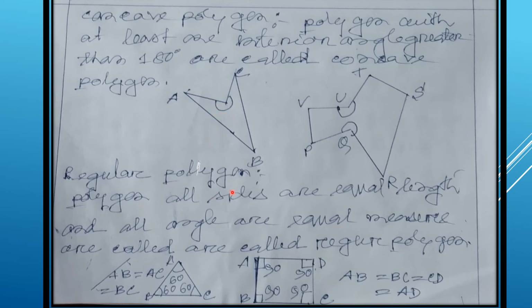Now a regular polygon. Regular polygon means the polygon where all sides are equal and all angles are equal. A polygon in which all sides are equal in length and all angles are equal in measure is called a regular polygon.